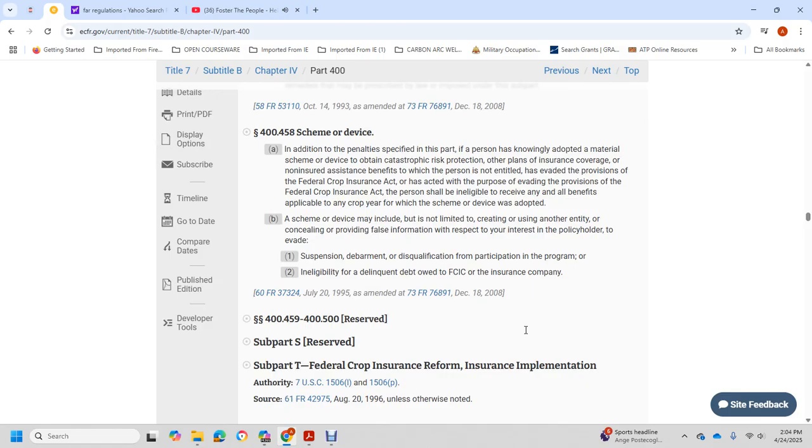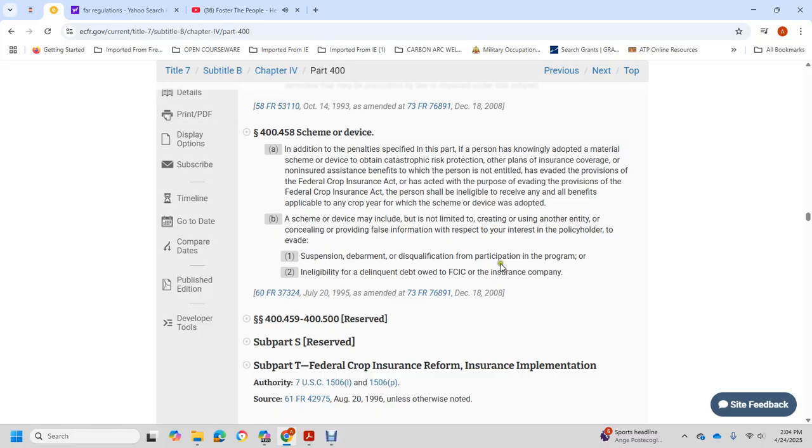Scheme or device. In addition to the penalties for a person with knowledge, if a person has made a false statement of material fact or engaged in a scheme or device to obtain catastrophic risk protection or other plan of insurance coverage, the interest and benefit for the person entitled to have the value of federal crop insurance is for the purpose of evading provisions of the Federal Crop Insurance Act. That person should not be eligible to receive any of the benefits applicable for the crop for which the scheme or device was adopted. A scheme or device may include, but is not limited to, creating or using another person, or concealment of information from the interest of the policy, resulting in debarment, suspension, disqualification, ineligibility, or delinquency.